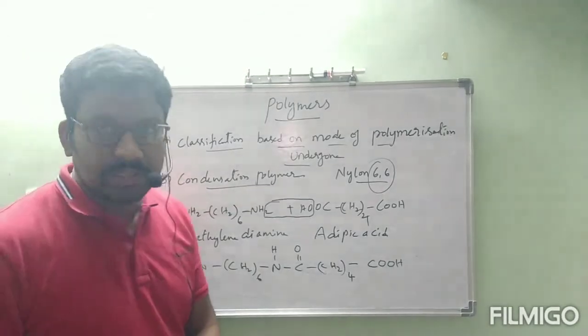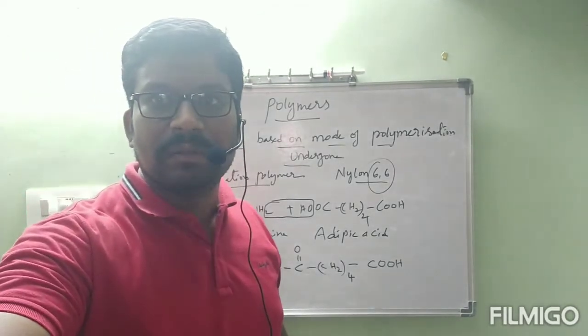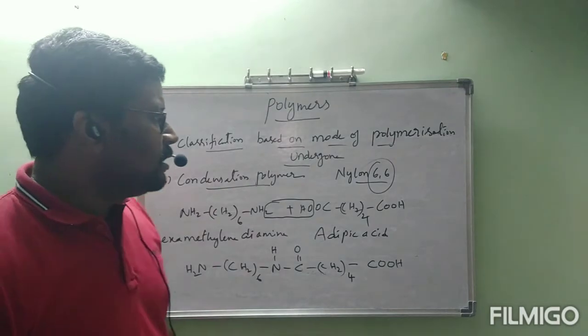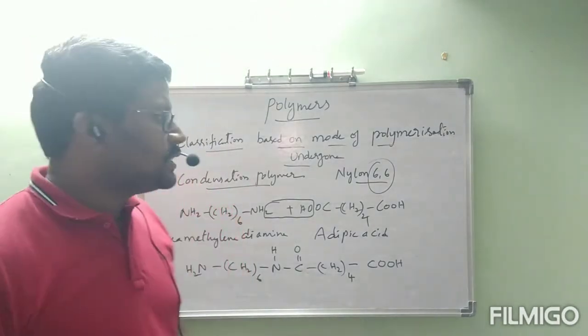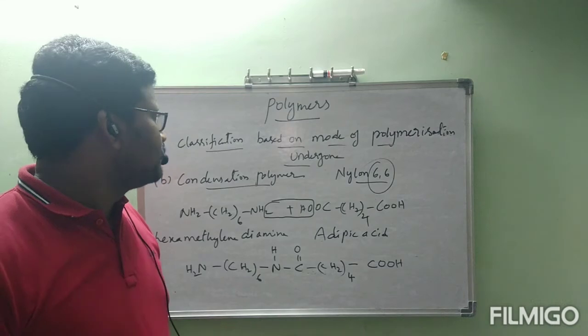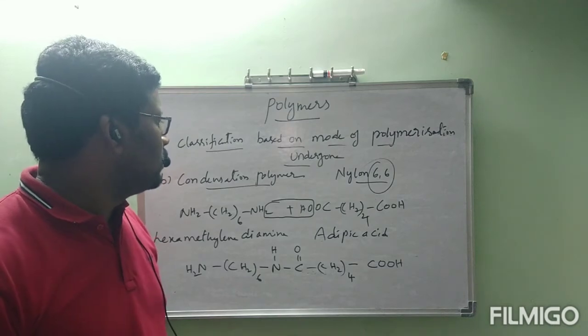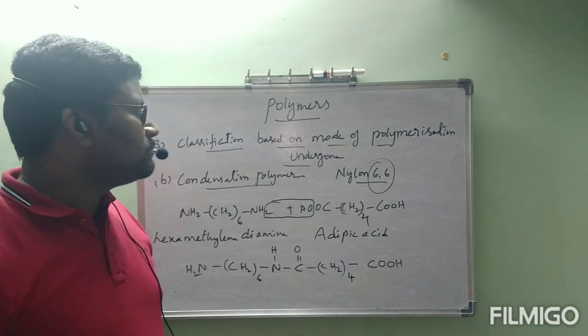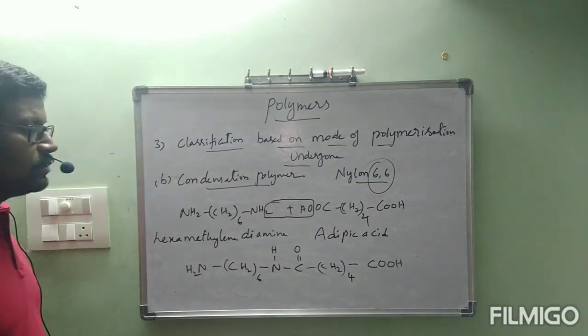Are you clear? Next we will continue with the next classification. So by this we completed three classifications. First classification, classification based on source. Second classification, classification based on structure of polymer. Third classification, classification based on mode of polymerization undergone.